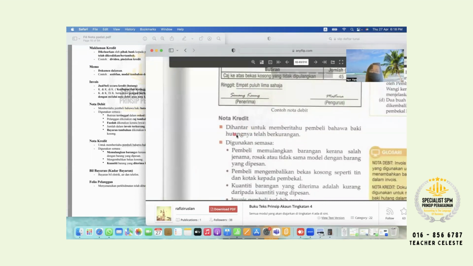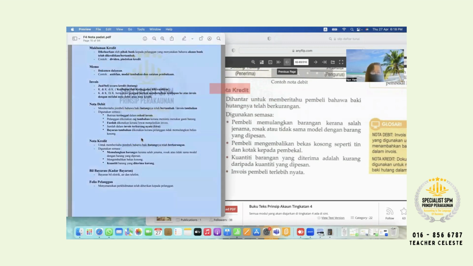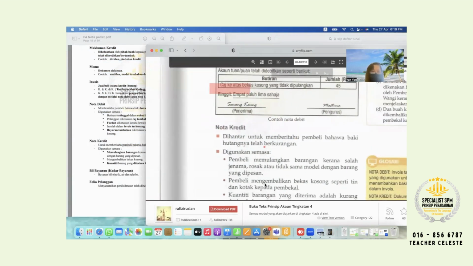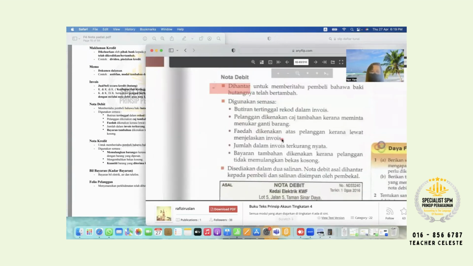Okay, going to nota credit now. Put a big star, 3 star, 5 star also. Okay, and frequently comes out in your chapter 4. You use it in your chapter 4 as well. Okay, dihantar untuk memberitahu pembeli bahawa baki hutang yang telah berkurangan. Oh, this one you add on here. Sorry. Invoice tambahan. Nota debit we call invoice tambahan as well. Okay, you write down here invoice tambahan.